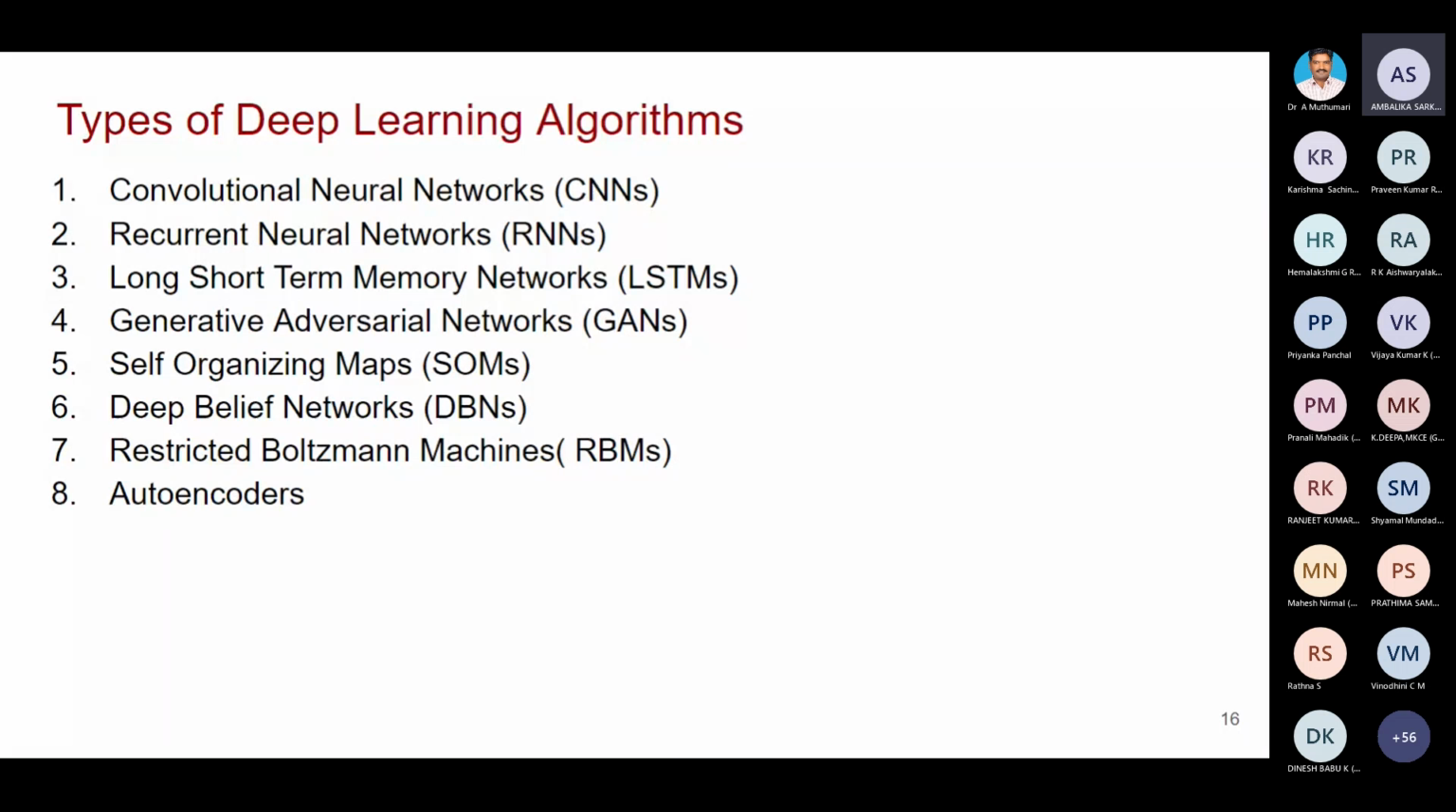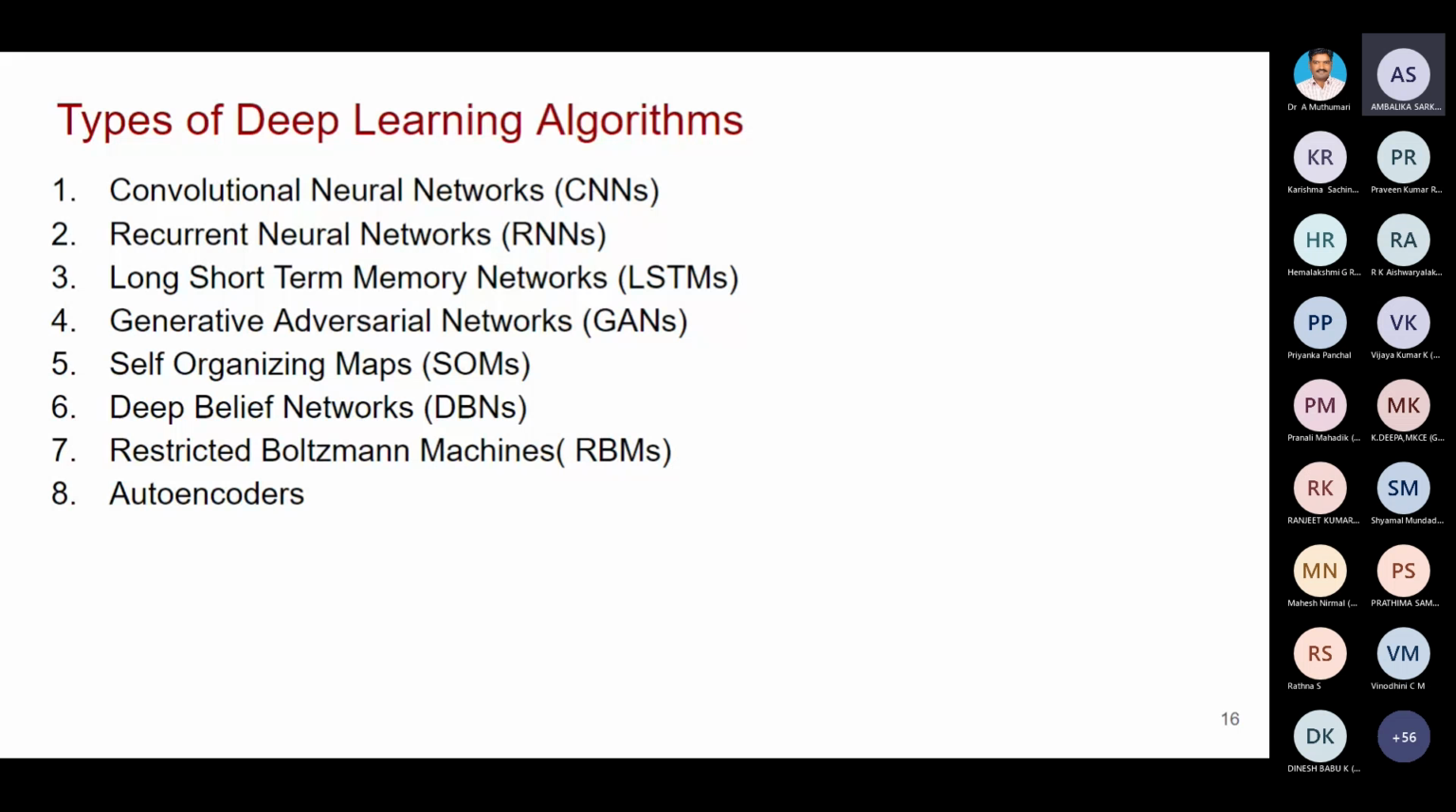There are many deep learning algorithms, and these are all commonly used ones. Some of the algorithms you are already familiar with, and some may be new for you. Just try to know the name of the algorithm: convolutional neural networks, recurrent neural networks, long short-term memory networks, generative adversarial networks, self-organizing maps, deep belief networks, restricted Boltzmann machines, autoencoders. These are all commonly used deep learning algorithms.